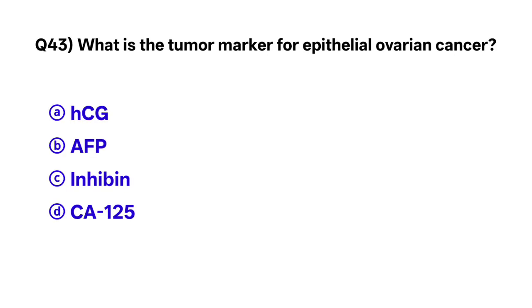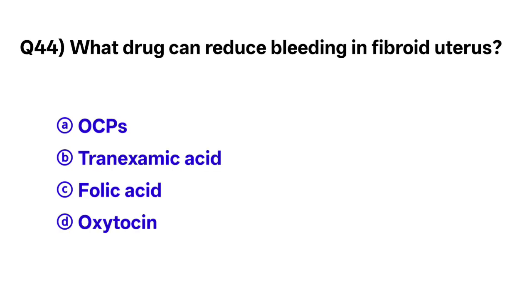Question number 43. What is the tumor marker of epithelial ovarian cancer? The correct option is A. CA125. Question number 44. What drug can reduce bleeding in fibroid uterus? The correct option is B. Tranexamic acid.